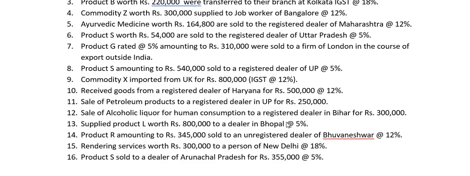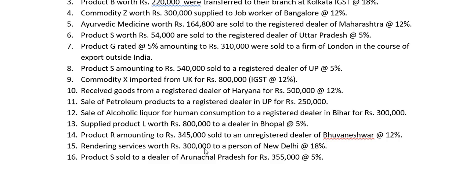The supply here is being made within the state, intrastate. CGST, SGST will be applicable, and for us, CGST, SGST is not important as of now. As of now, we want IGST, taxable turnover under IGST. So we will ignore this. Product R amounting to rupees 3,45,000 sold to an unregistered dealer of Bhubaneswar at 12%. To whom you sell is not important. From whom you purchase will be important. Bhubaneswar is in Odisha, outside the state, so IGST will be paid, and you will take that amount.